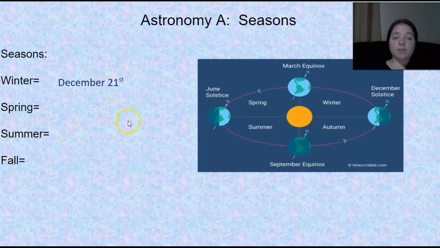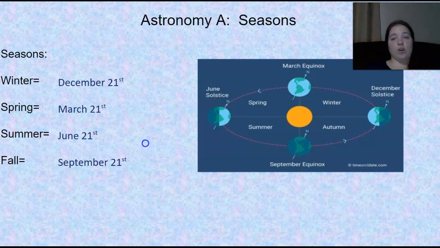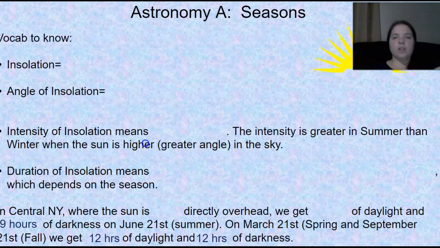And then after December 21st, we're looking forward to spring. That's March 21st. And then summer is June 21st, right before we're done with school. And then fall is September 21st, right after we start school. All right, these dates are important. Why are these dates important?